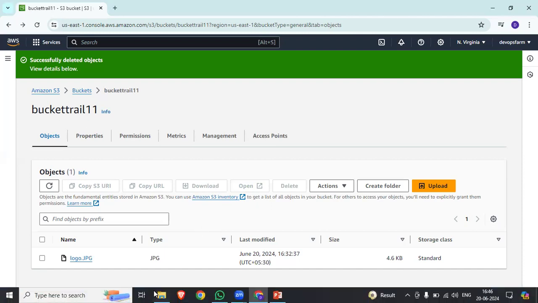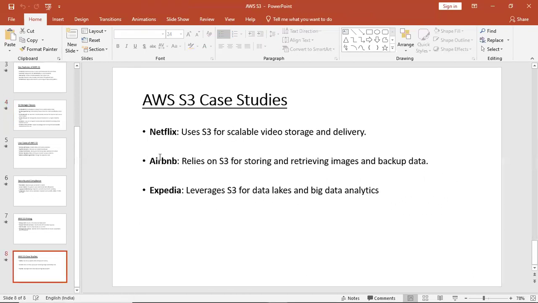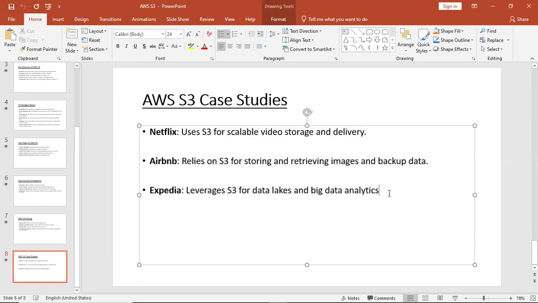That's why I will share this data with you, showing which famous services are using the AWS S3 service. Netflix uses it for their video storage, Airbnb uses it for their images and other data, and other companies also use the S3 service for storing and retrieving data. That's why I mentioned it here.